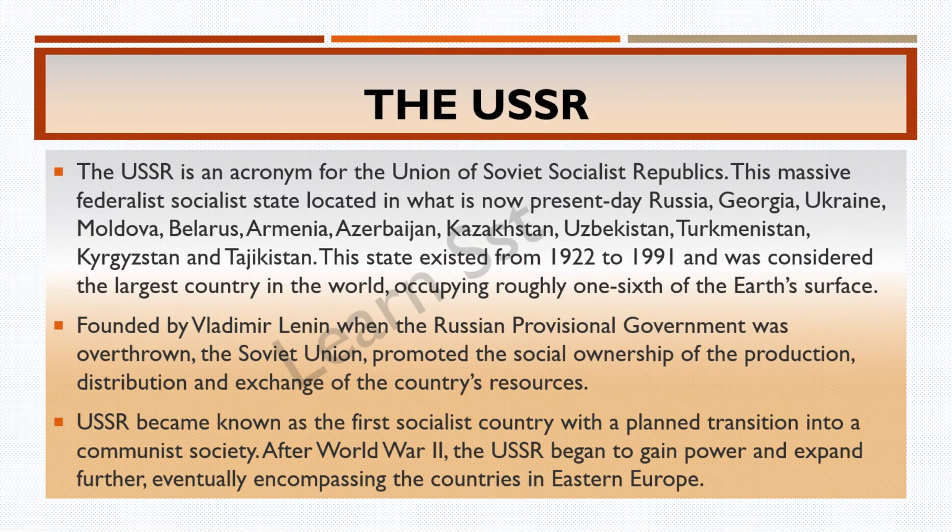See the USSR. The USSR is an acronym, that is, a short form for the main name, that is the Union of Soviet Socialist Republics. So this is the full form.